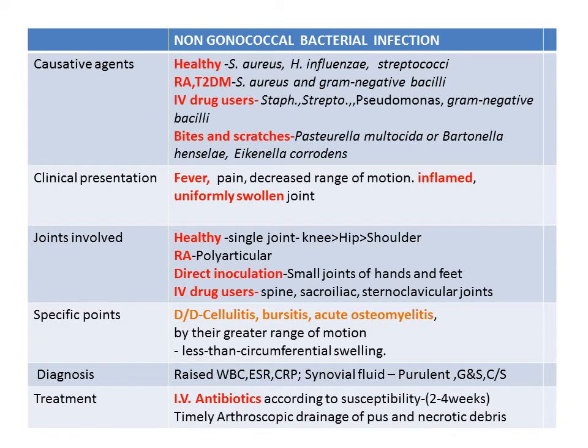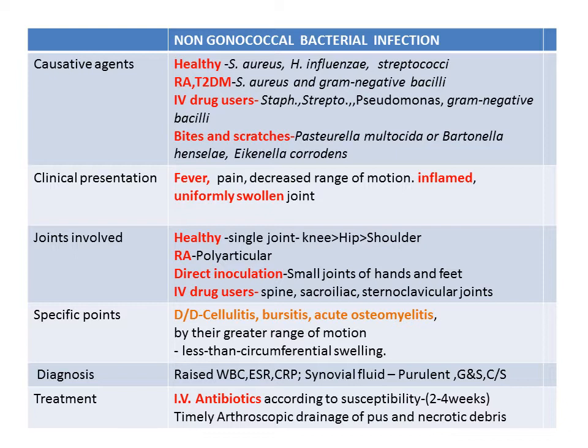Coming to bacterial arthritis, they can be broadly classified into non-gonococcal bacterial infection and gonococcal bacterial infection. For non-gonococcal bacterial infection, the causative agents in most healthy individuals are Staphylococcus aureus, Haemophilus influenzae, and streptococci. Whereas in immunocompromised patients, such as patients with underlying rheumatoid arthritis or type 2 diabetes mellitus, we can find Staphylococcus aureus along with gram-negative bacilli. In IV drug abusers, we can find Staphylococcus, Streptococcus, Pseudomonas, and gram-negative bacilli. In case of bites and scratches like cat bites, we can find Pasteurella multocida and Bartonella henselae. In case of human bites, Eikenella corrodens.